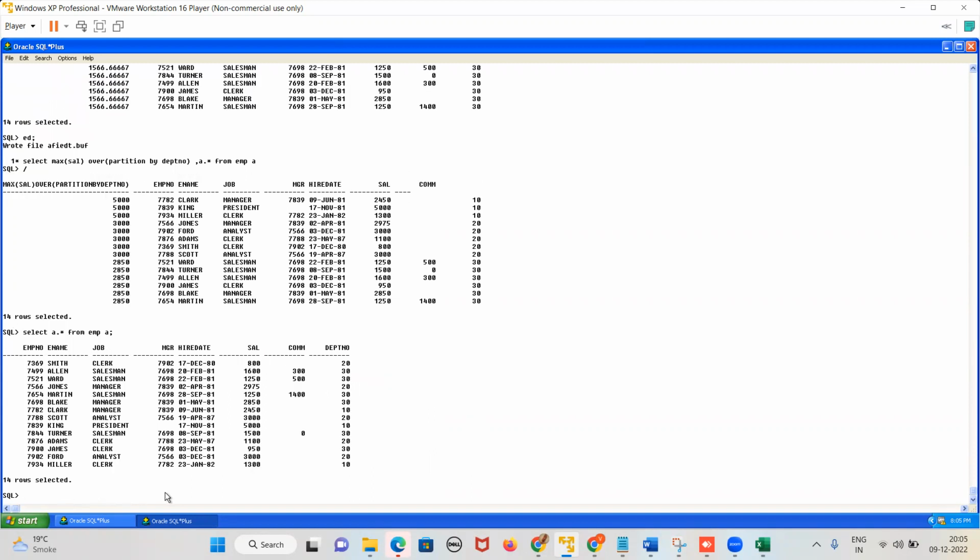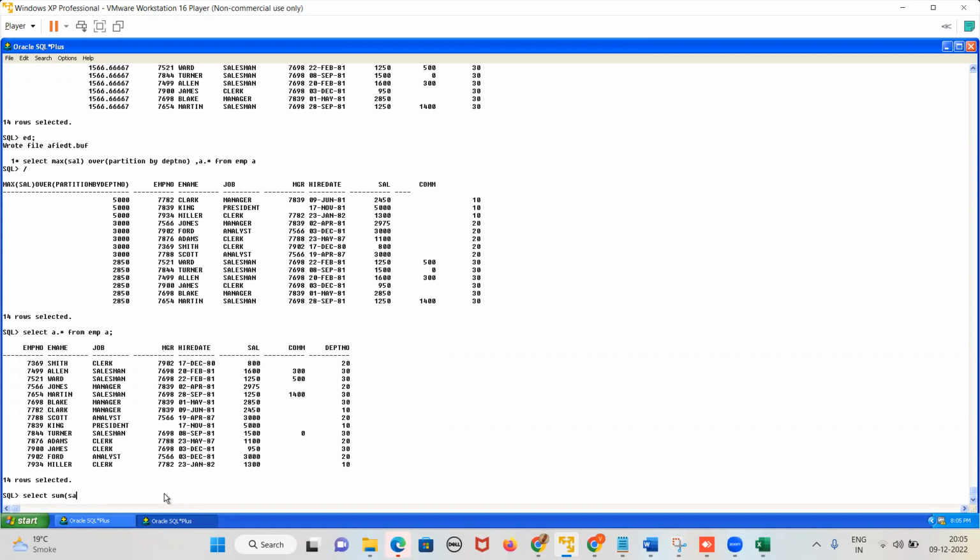Now, the next thing is, guys, partition by, there is a problem. What is the problem? If I write select sum of salary, let me just write sum of salary so that it will become more clear.